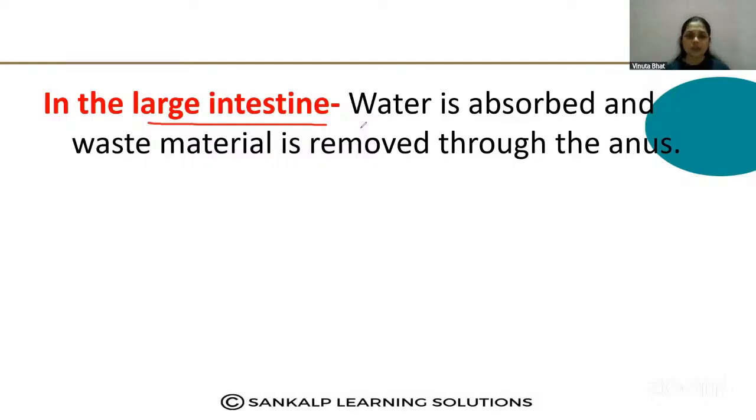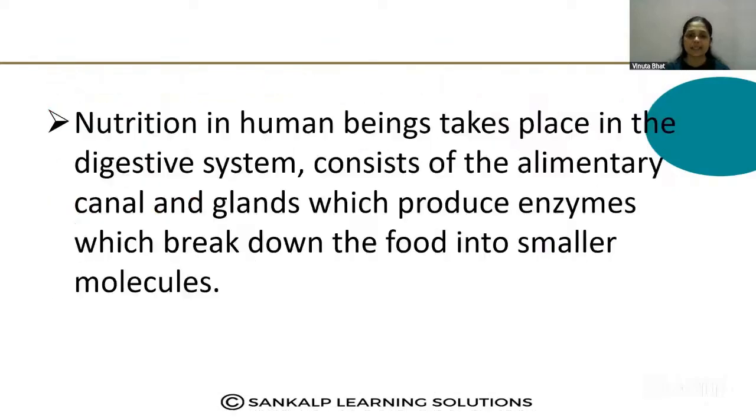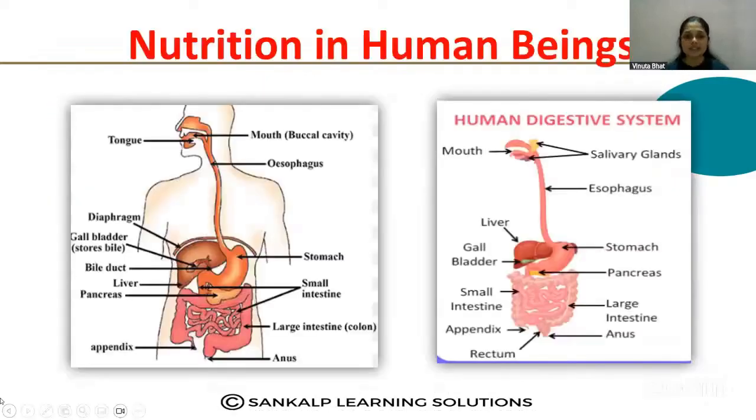So in the large intestine there is no digestion, only absorption of some small amount of water, and the undigested food is removed through the anus. So this is how the nutrition in human beings takes place, how the complex food forms are divided into simpler forms and absorbed by our body.